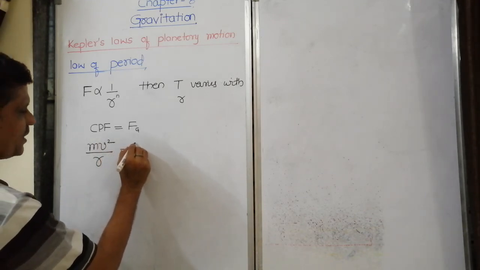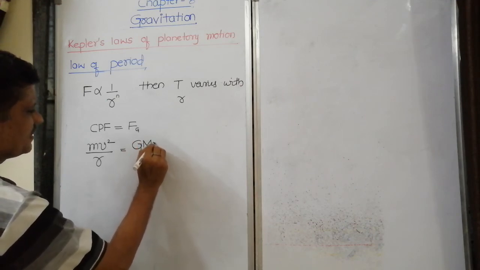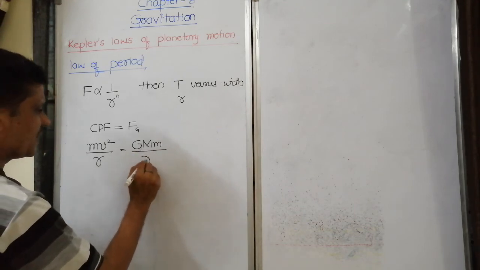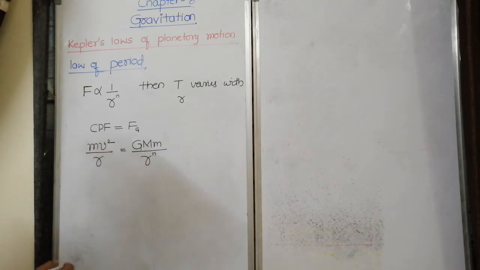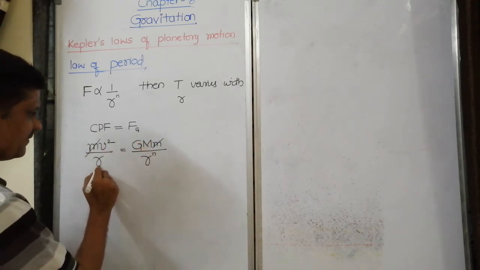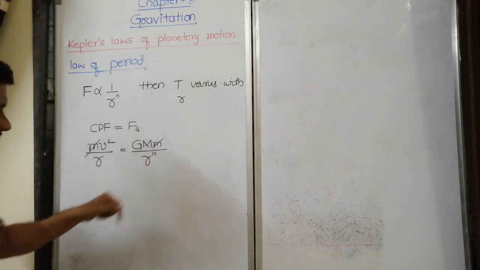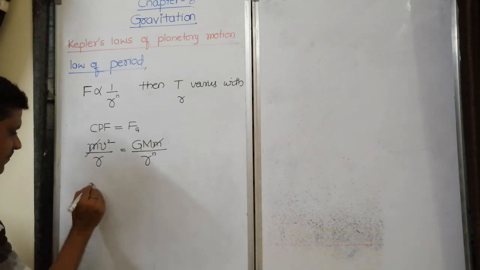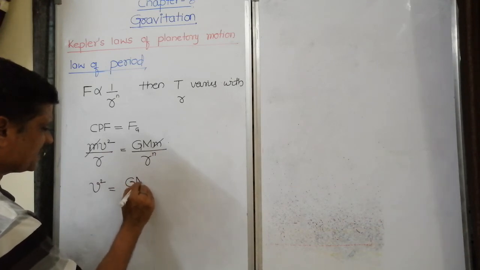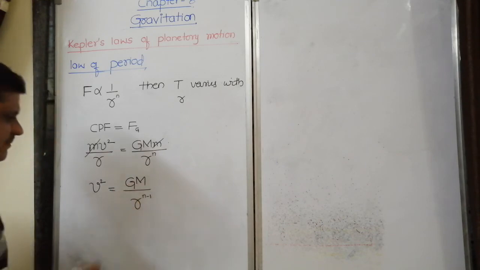Here gravitational force is capital G, mass of the sun, say mass of the satellite planet small m, divided by r to the power n. This and this cancels. If I take that side, it will be numerator. If I bring this, it becomes minus 1, right? So v square is equal to capital G. Please write step by step, you get the answer. R to the power n minus 1.